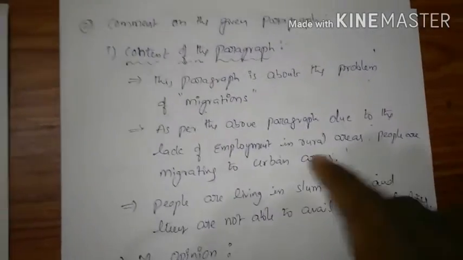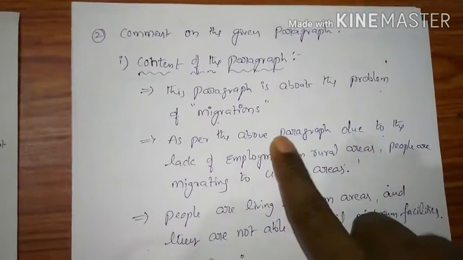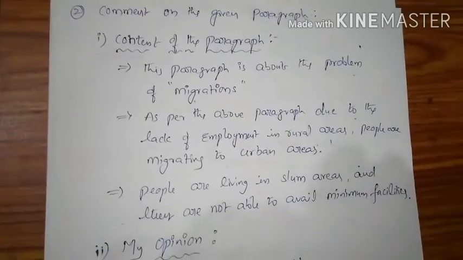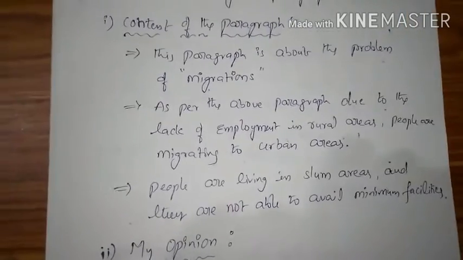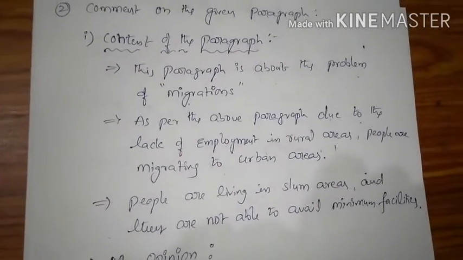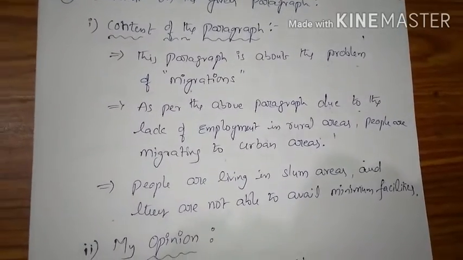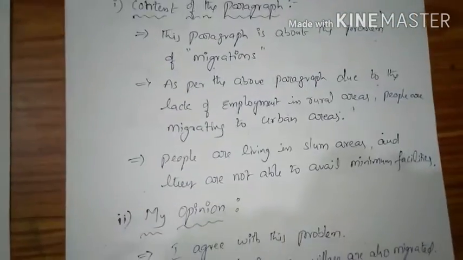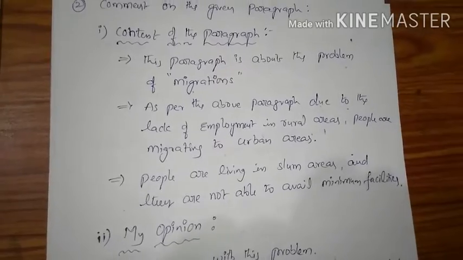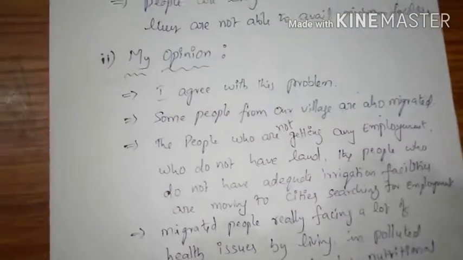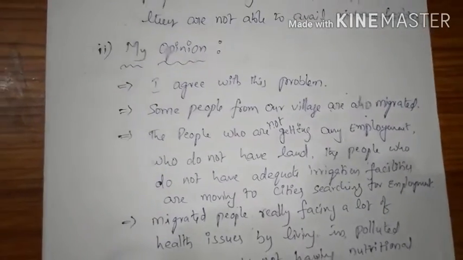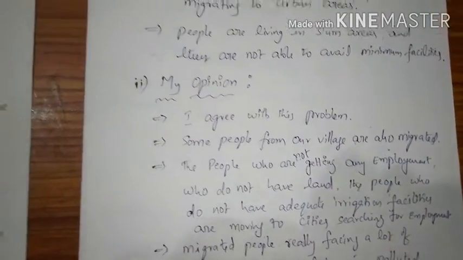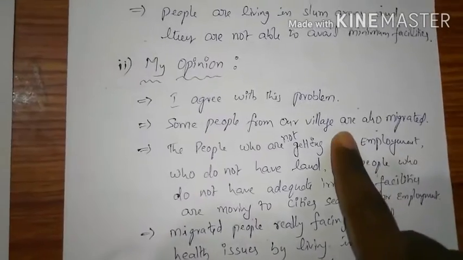Okay. First of all, content of the paragraph, we have to highlight the problem. This paragraph is about the problem of migrations. As per the above paragraph, due to the lack of employment in rural areas, people are migrating to urban areas. People are living in slum areas and they are not able to avail minimum facilities. And the second part is my opinion. You have to write your opinion here. If you agree with this problem, then you have to write like this.